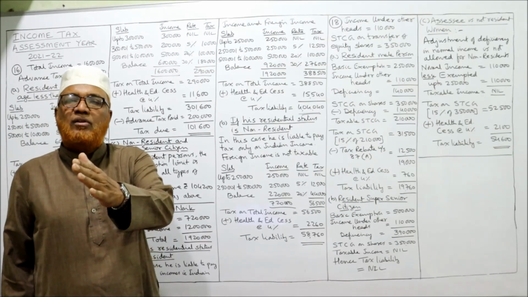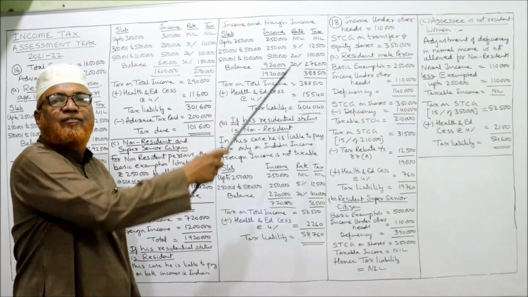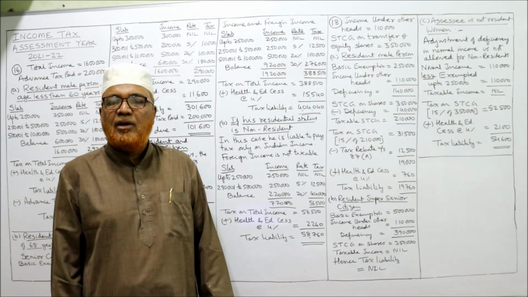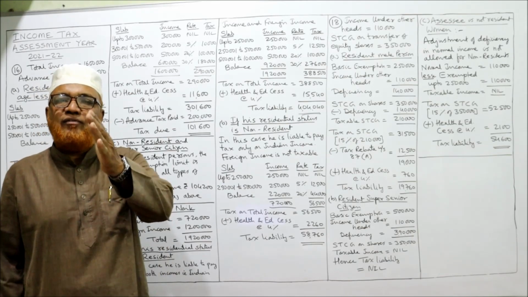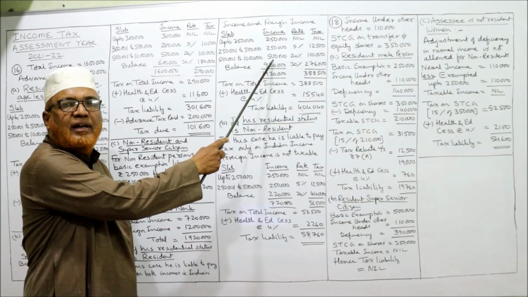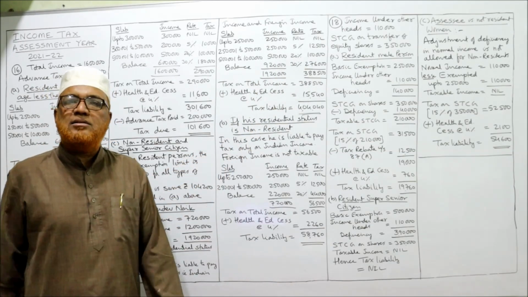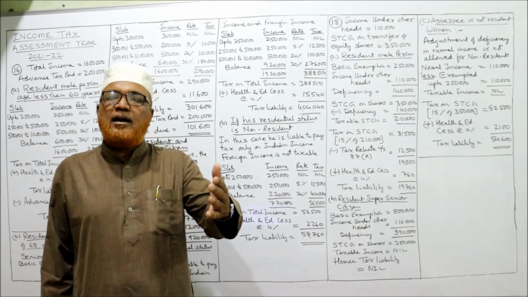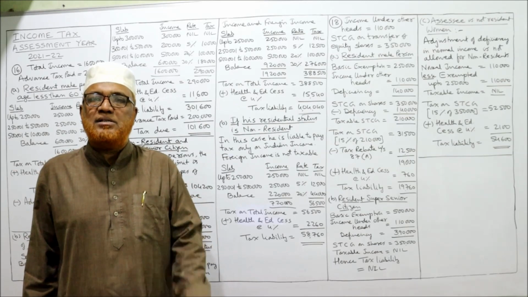From 2,50,001 to 5 lakh, the income comes to 2,50,000. 5% is the rate of tax, so 5% of 2,50,000 is 12,500. Third slab goes from 5 lakh 1 to 10 lakh. 5 lakh is the income, 20% is the tax, 1 lakh. Now balance: the income over 10 lakh rupees is taxed at a flat 30% rate.